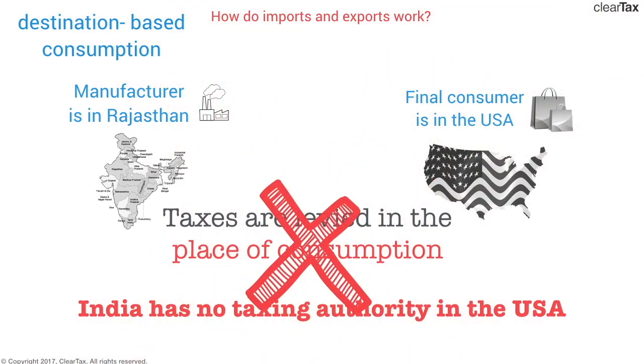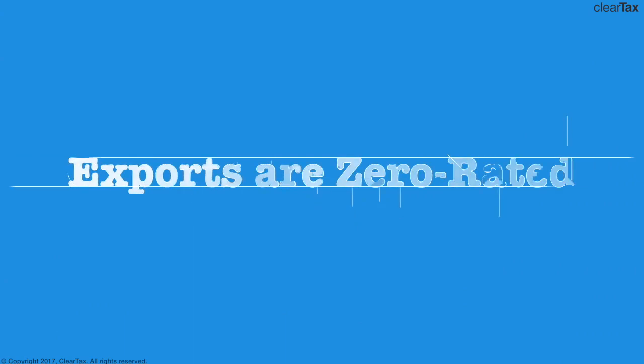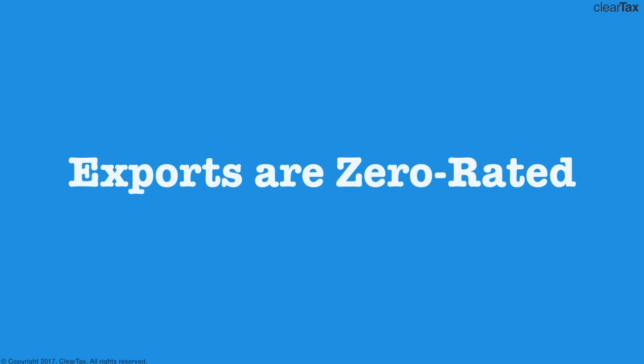What would this imply? Simple, that exports are zero rated. The government has put exports in the category of zero rated, taxable but zero rated. It's different from being exempt. It's just a different term. No tax will be collected because the rate of tax is zero. Under the GST regime, exports cannot be taxable because of destination-based consumption rule.